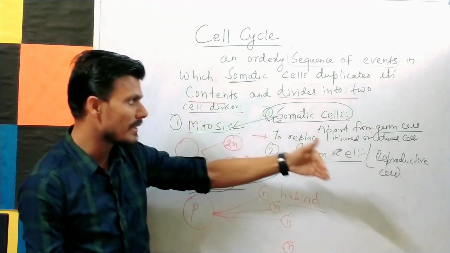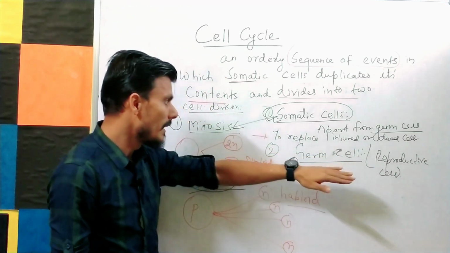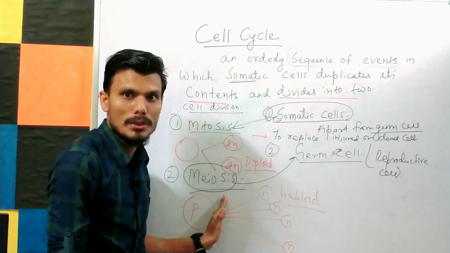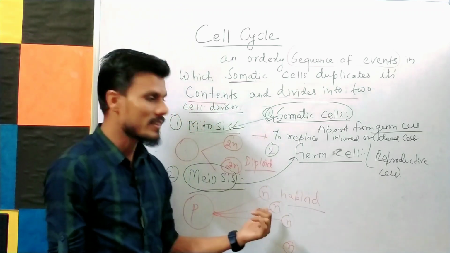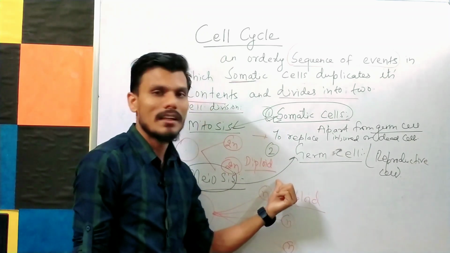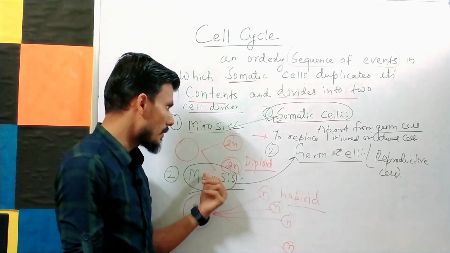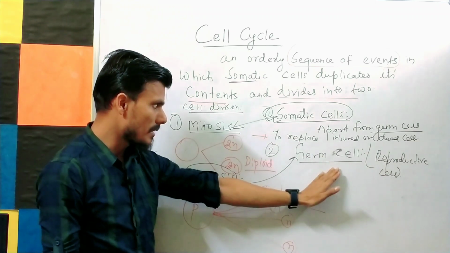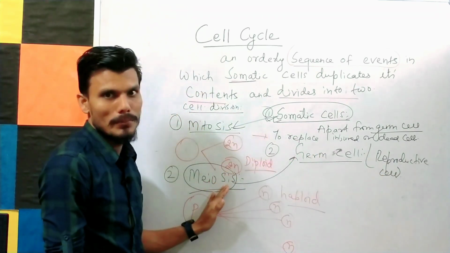There must be a new generation, right? So at that time the germ cell is very important, and it divides by a process of meiosis, in which the parent cell forms four daughter cells having n number of chromosomes, that is, haploid in nature. So remember that there are two types of cell division: mitosis, meiosis. All the somatic cells divide by mitosis, all the germ cells, I mean reproductive cells, divide by meiosis.